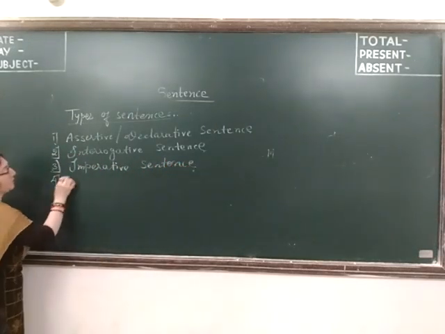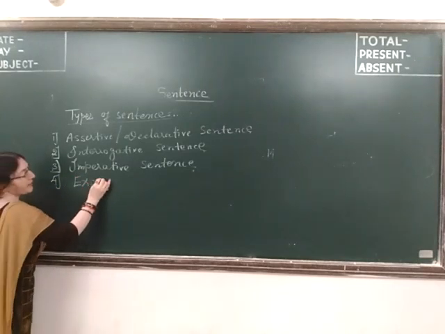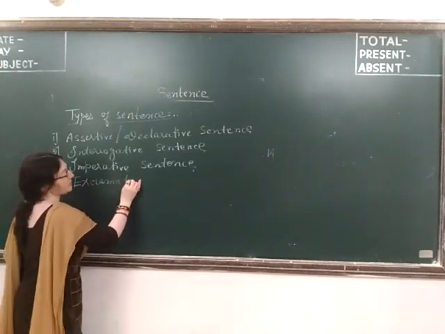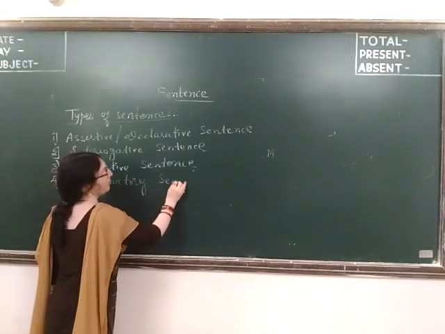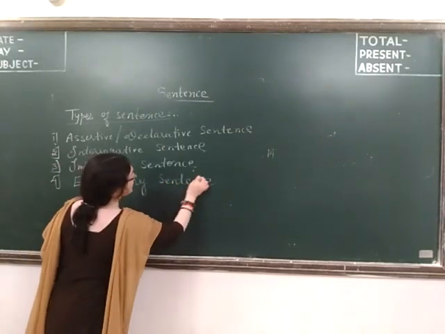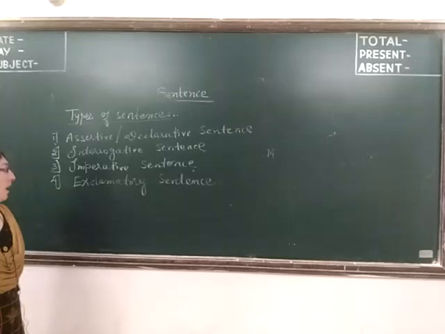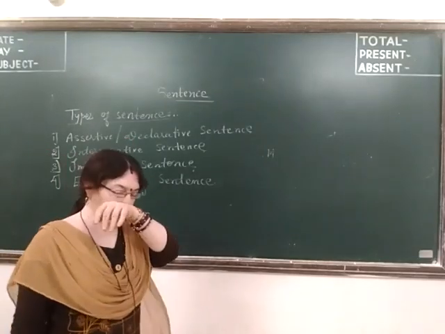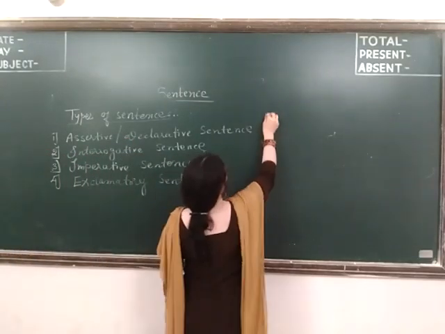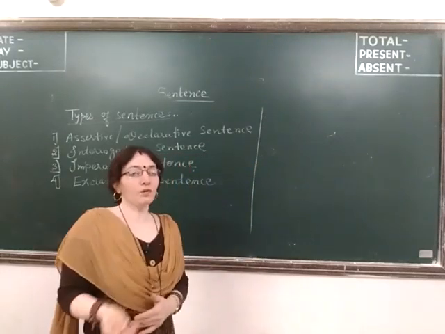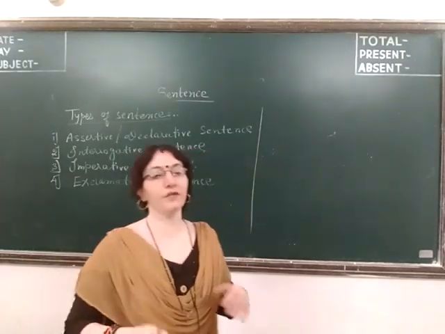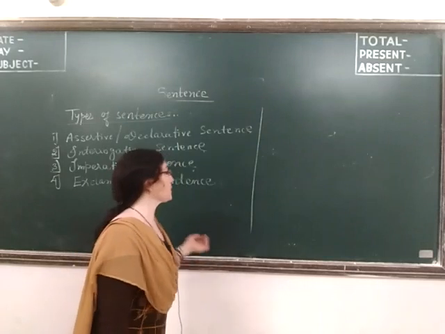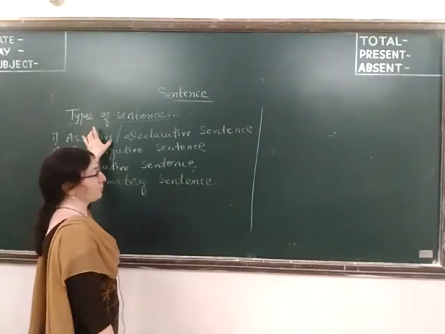Number four, exclamatory sentence. Now, this is the classification of sentences. We still have a second classification of sentences that we will discuss afterwards. So, first of all, we will discuss this one.